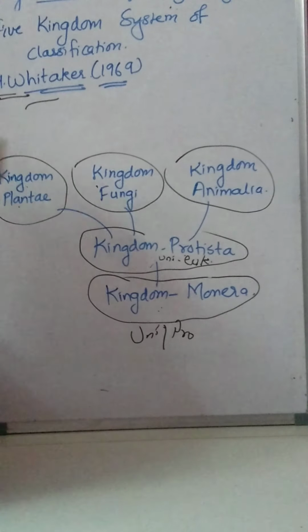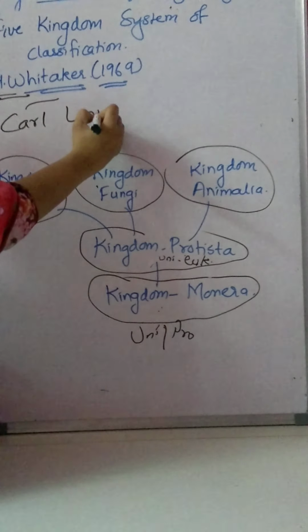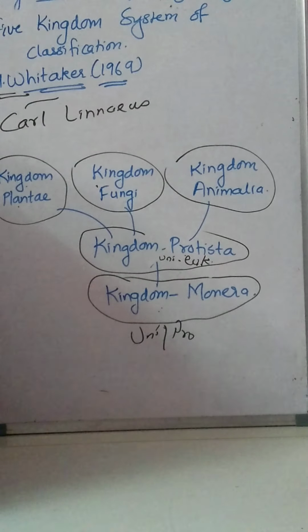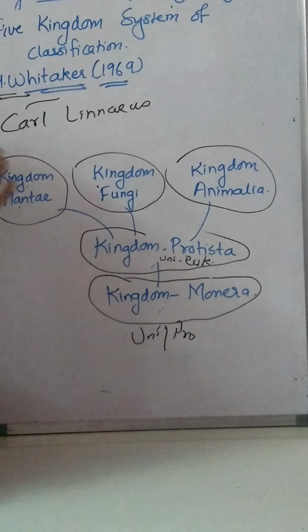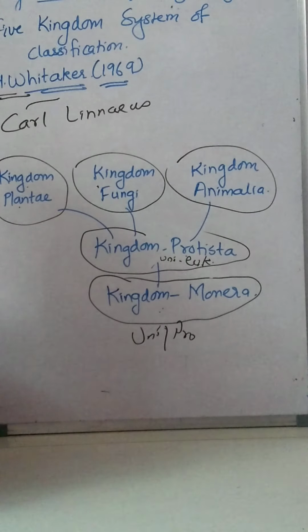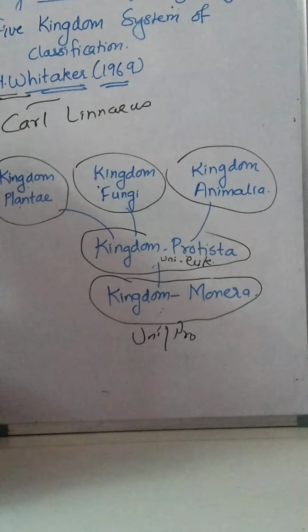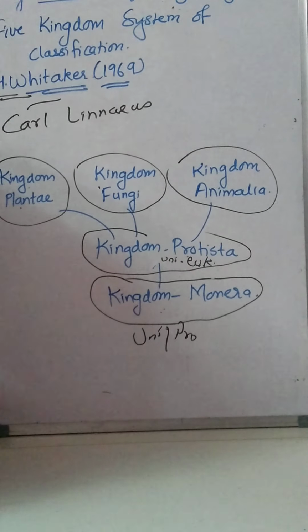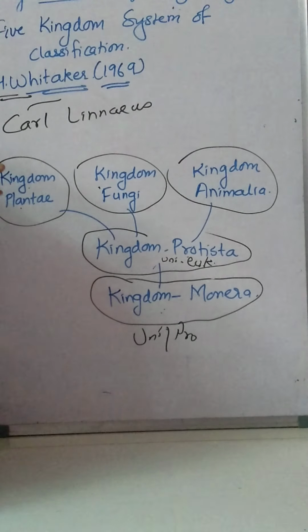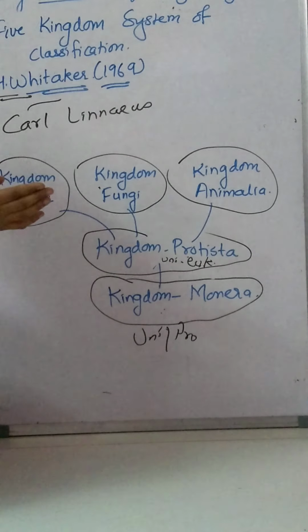But before Whittaker, Carl Linnaeus classified all living organisms into 2 kingdoms. This was based on nutrition as well as their migratory and sedentary habits, kingdom Plantae and kingdom Animalia.